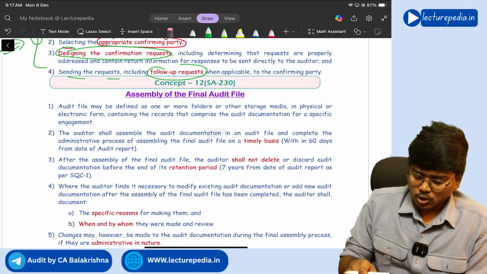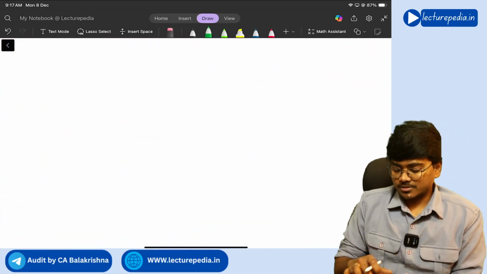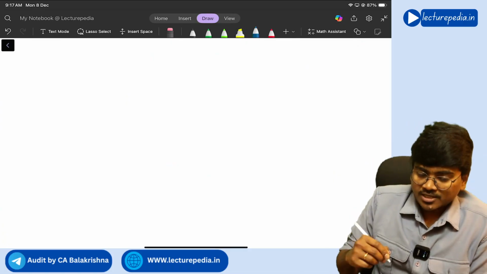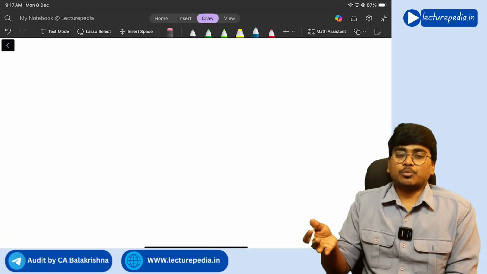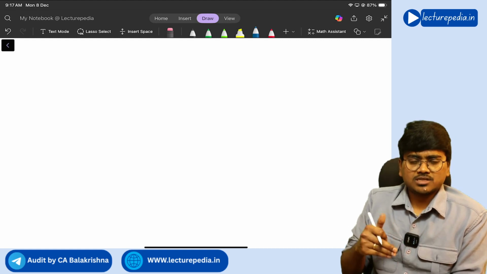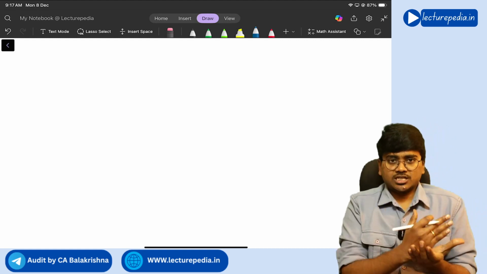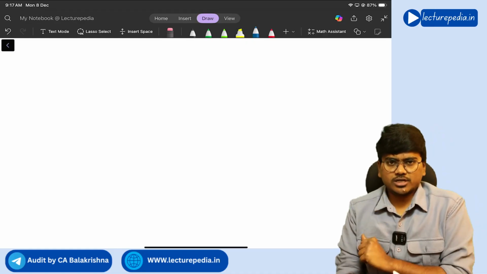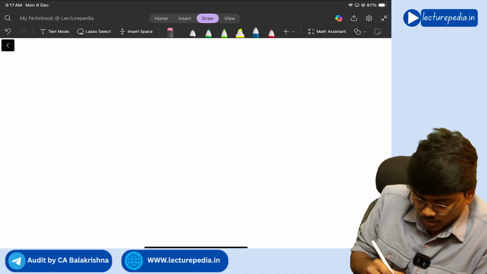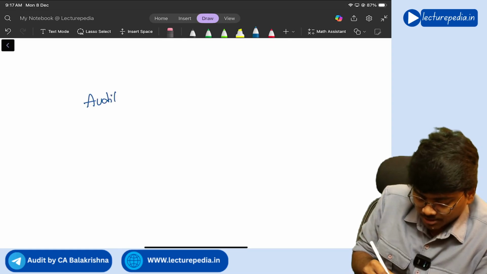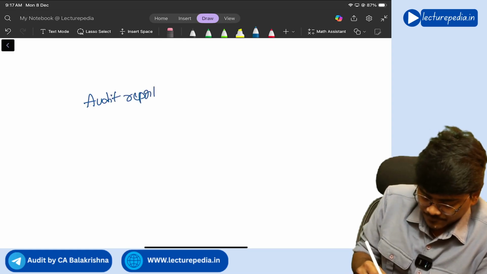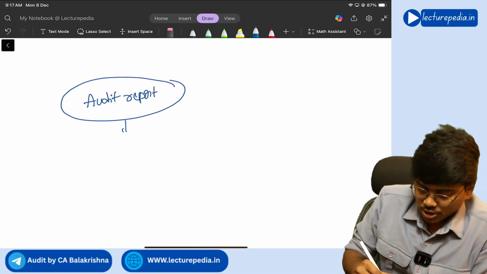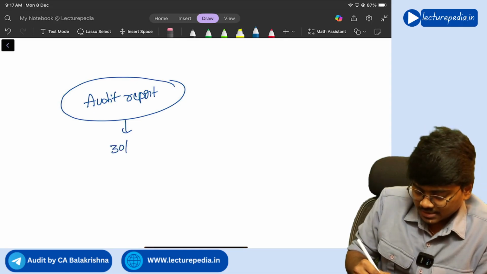Next, assembly of final audit file, concept number 12. Once you have given audit report, this discussion is made in SA 230 audit documentation. This concept that we are discussing is from audit documentation. Let's say you have given audit report on 30th May.